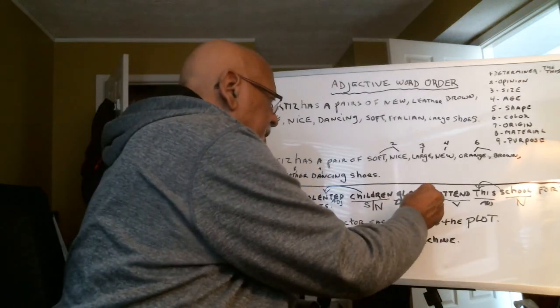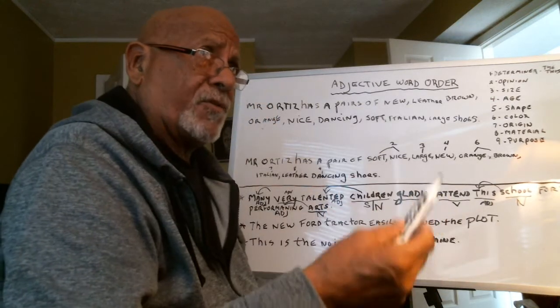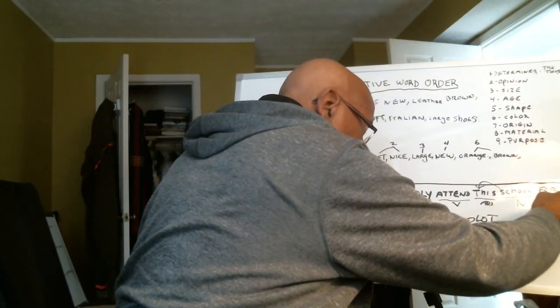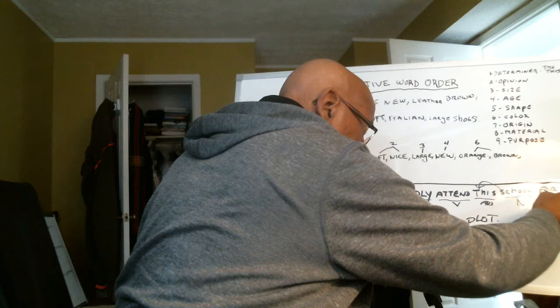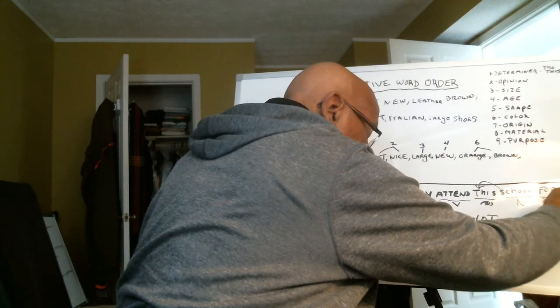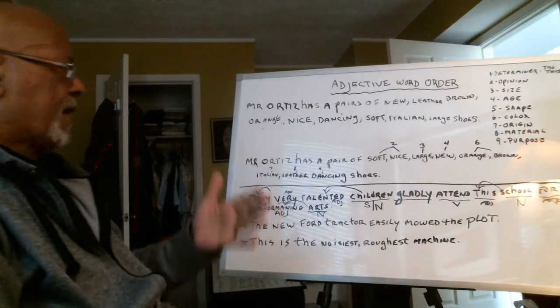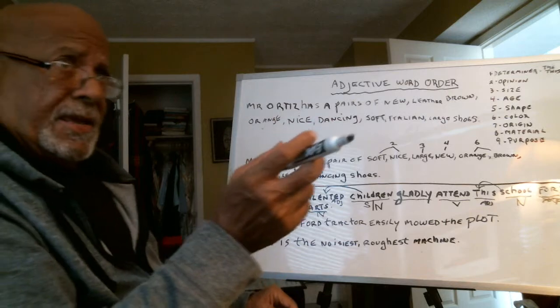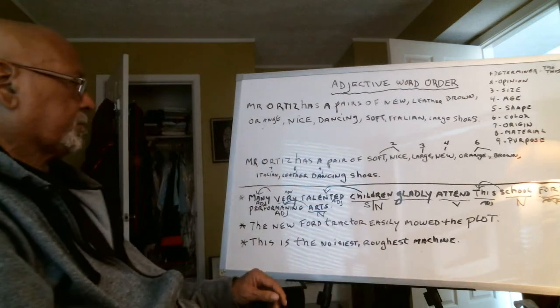Gladly is going to be an adverb, and we're going to look at adverbs next. For is a preposition. The is an adjective. So we diagrammed the whole sentence. But we're going to work on adverbs next.